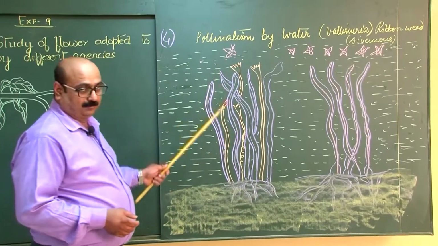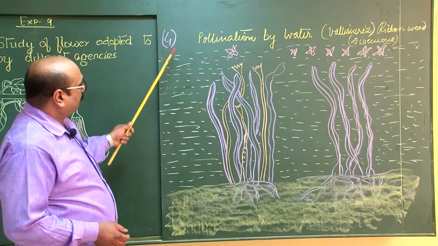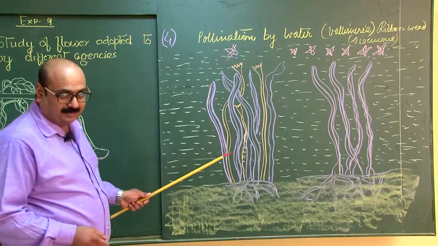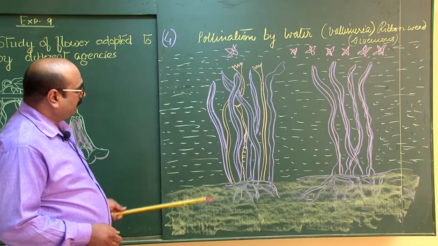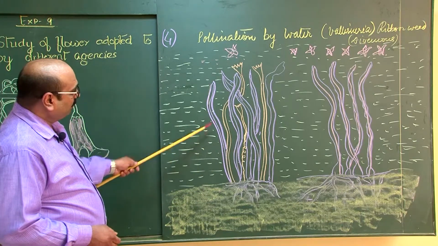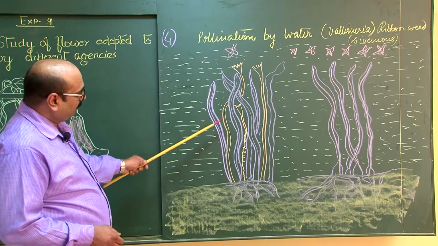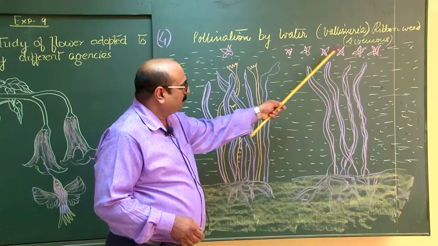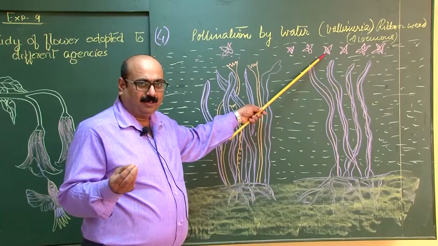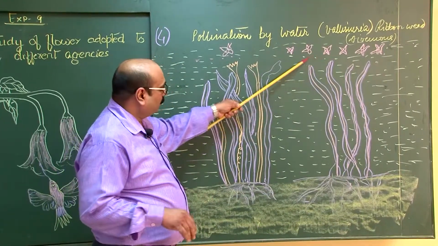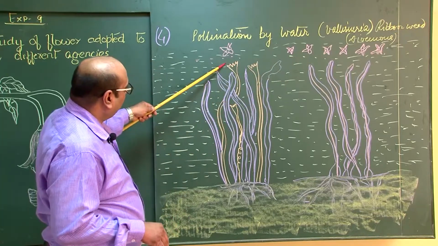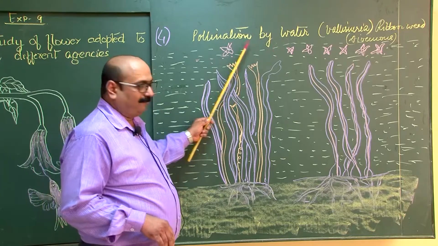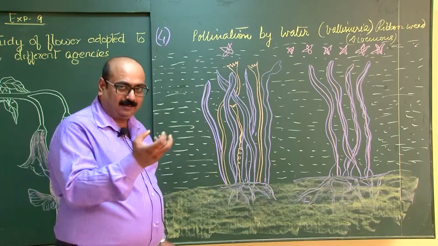Pollination by water is hydrophily. One of the best examples is Vallisneria. The Vallisneria plant is dioecious in nature, and it is also known as ribbon weed. That means the female plant is different from the male plant. The male plant releases its flower, which is very small and can float on the water, comes to the female flower and pollinates it. As soon as it is pollinated, the female flower rolls back into the